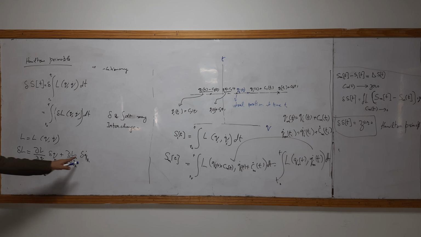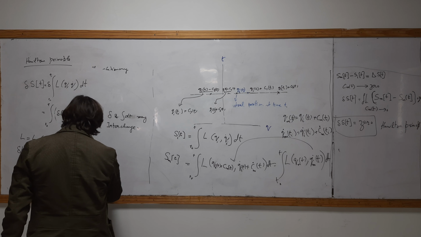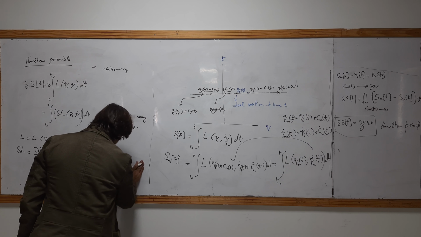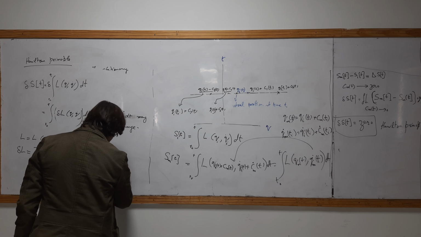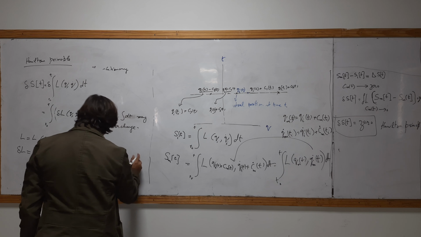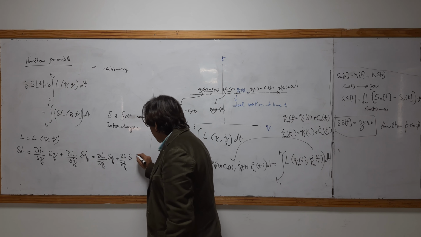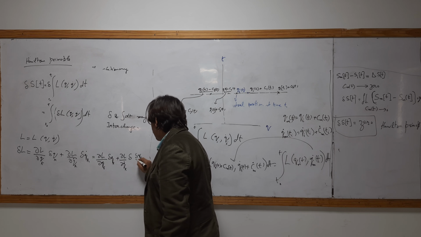So may I write it in this way, and also in this way too.